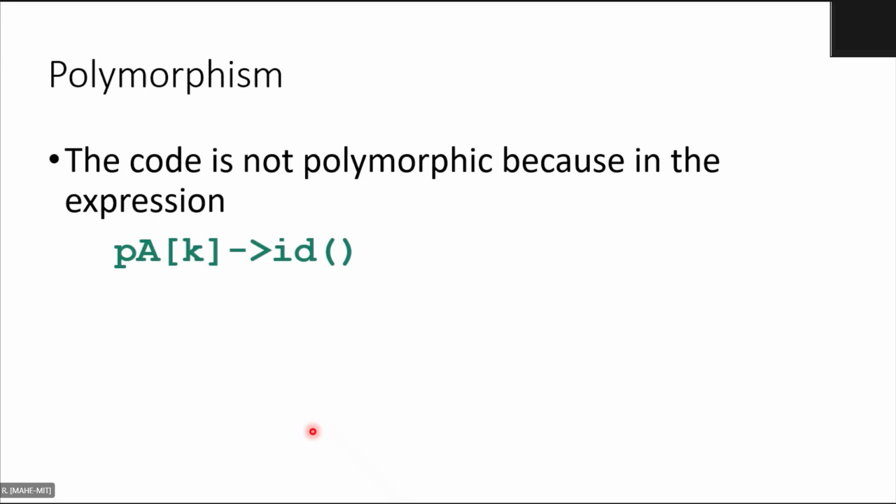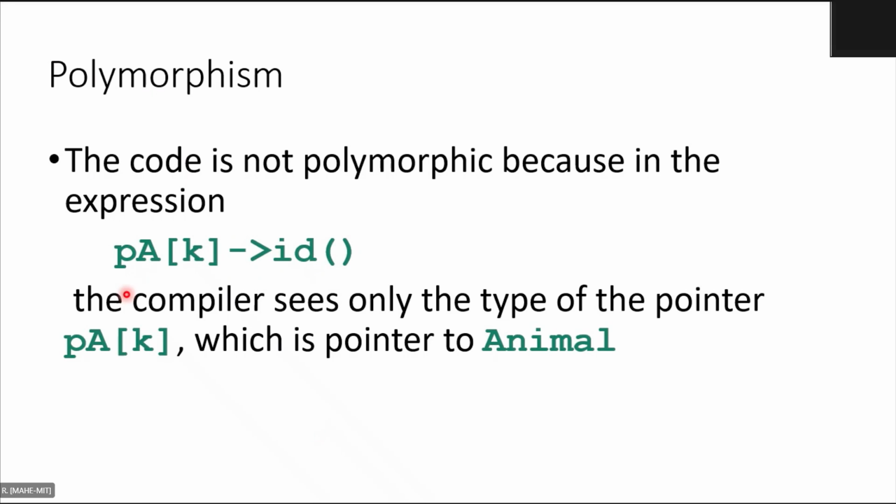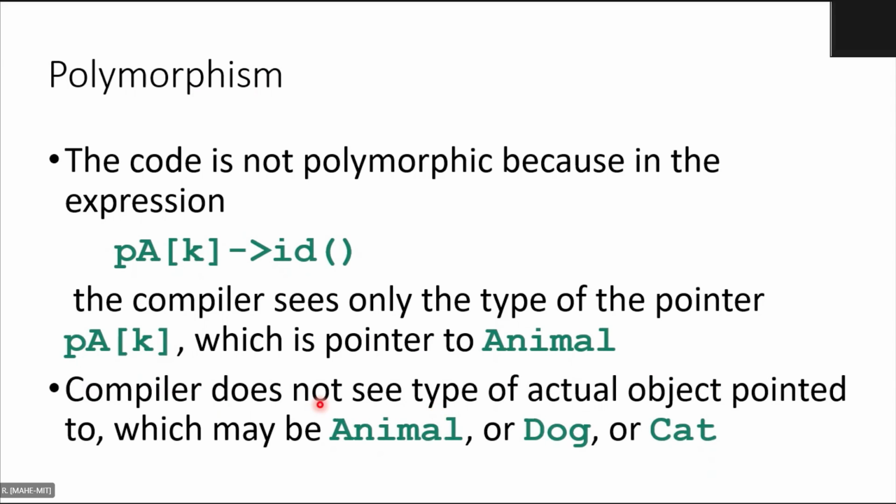The code is not polymorphic because of this expression, because the compiler will see only the type of the pointer. The pointer is a base pointer, so it simply links or binds that call to the base function every time. The compiler does not see the actual object pointed to. Agreed?